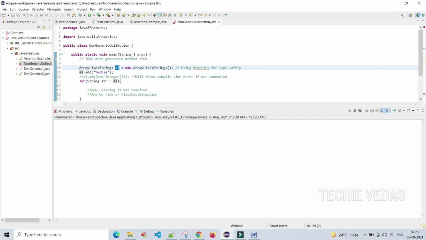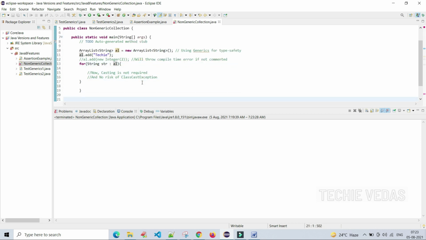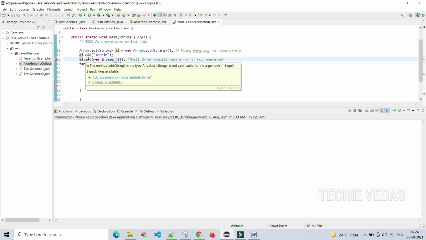So I am adding something to the ArrayList, and let's see. If I'm not doing anything here, what error it is throwing: the method add of String in the type ArrayList of String is not applicable for the argument of integer.